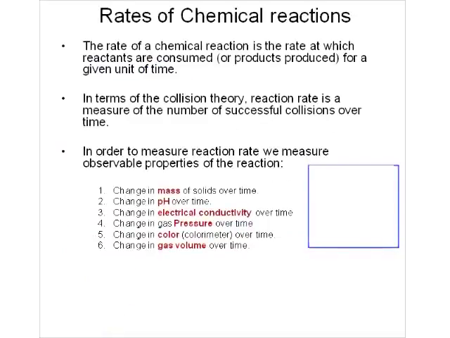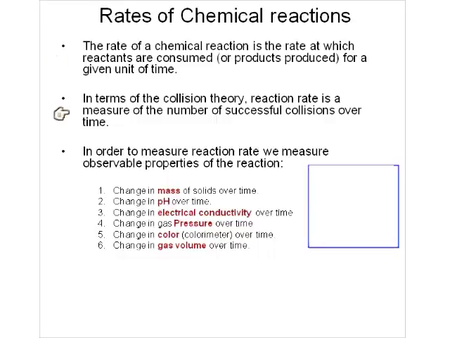The rates of chemical reactions can be measured here as well. If a reaction is going to be successful, if all three conditions of the collision theory are met, we want to be able to measure how fast the chemical reaction is. So the rate of a chemical reaction is the rate at which products are produced, or we could measure the rate at which reactants are consumed per a unit given time. So how much is consumed per second, how much is produced per minute, things along that line.